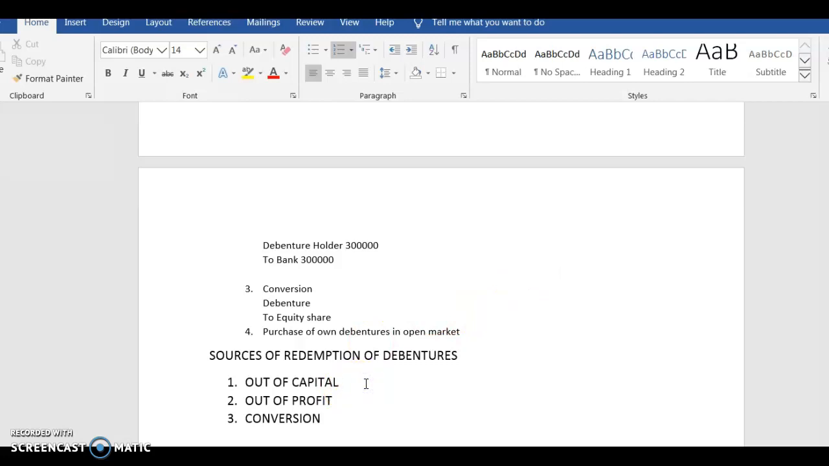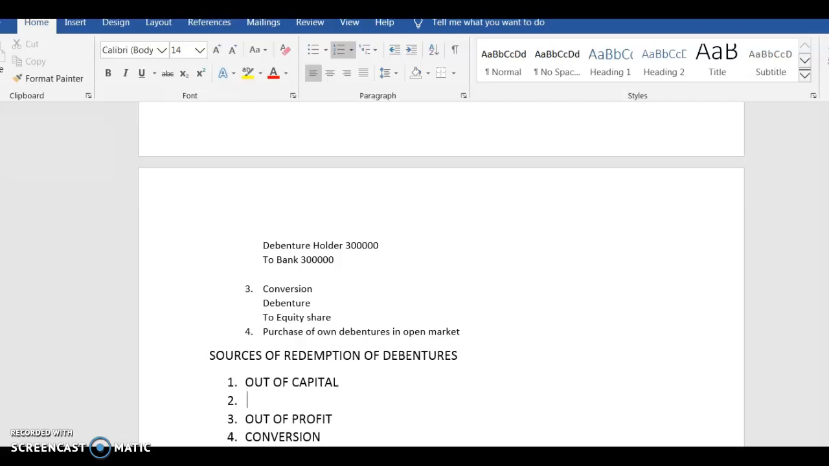As it suggests, when you have to redeem the debentures, when you have to repay the debentures, from where are you going to repay it? It means that you are not going to use the profits that you have. The profits that you have in a company are usually used for paying the dividends. So if you are using it for paying the dividends, you can obviously not use it for redeeming debentures. Thus, when you are using capital and not profit, this is what we call out of capital.